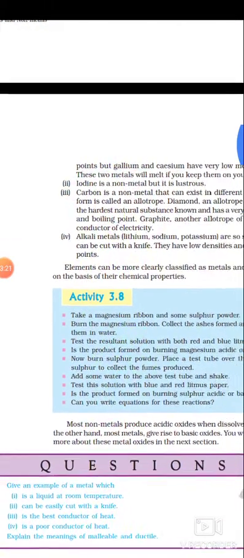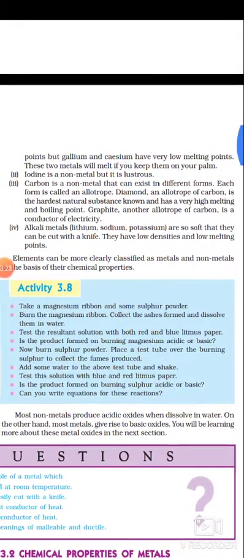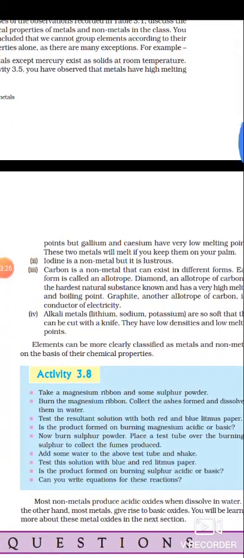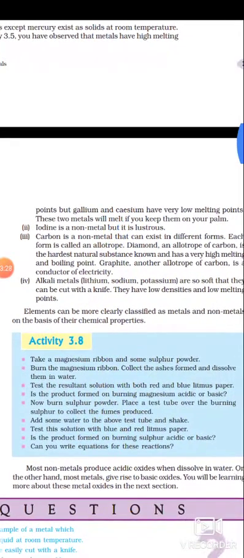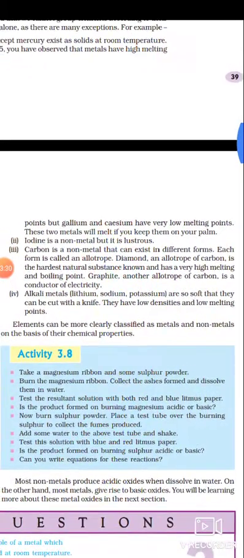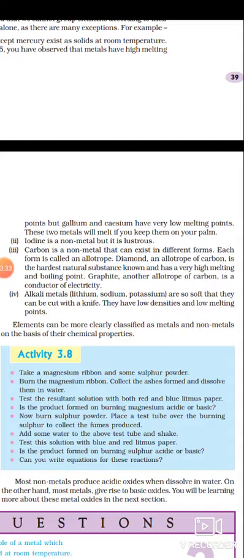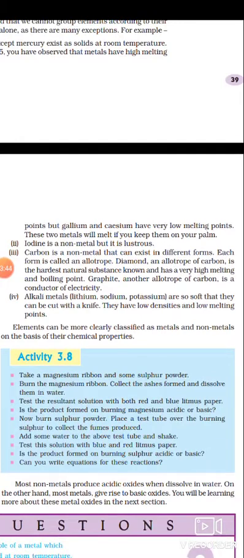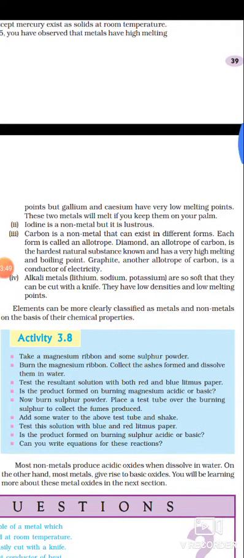Another point is here. Metals have high melting points, but gallium and cesium have very low melting points. Metals have high melting points, meaning we need to apply more and more heat to melt a metal. For example tin, lead, wires, and so on. On applying heat they may fuse. So we need to apply high temperature to melt metals.